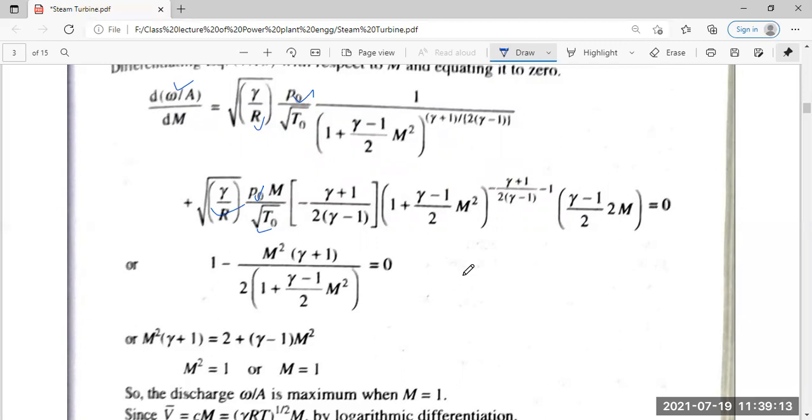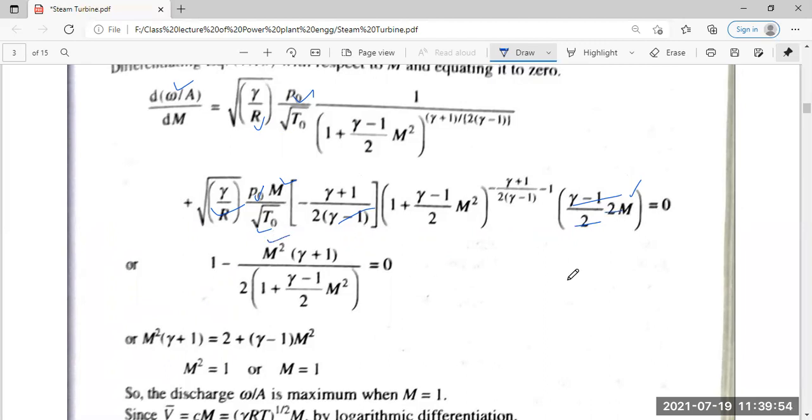Plus, this is not common, okay? So what we have, and this minus 1 is cancelling each other from here to here. This becomes gamma minus 1 by 2 into gamma plus 1 by 2, so by 4 itself. This m and this m, this 2 is cancelling each other, and this m and m becomes m squared here.